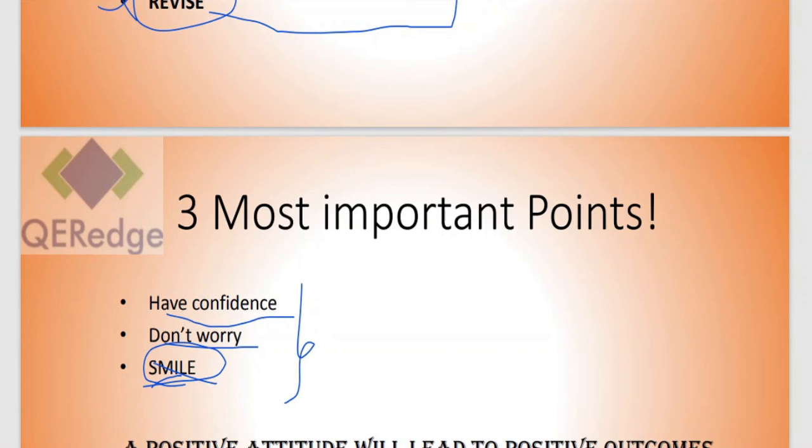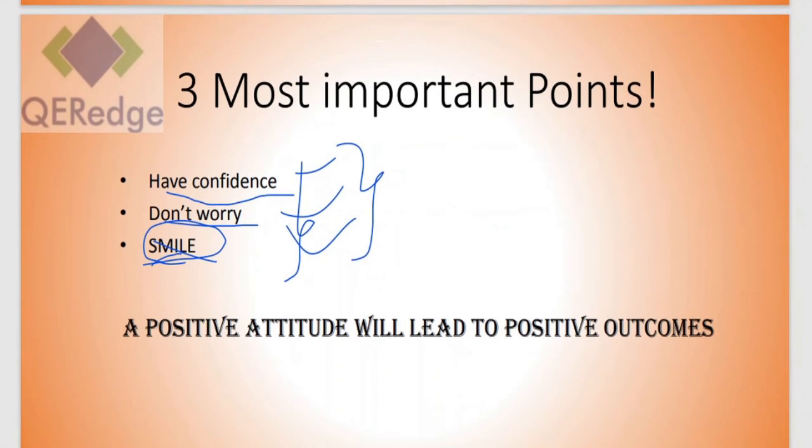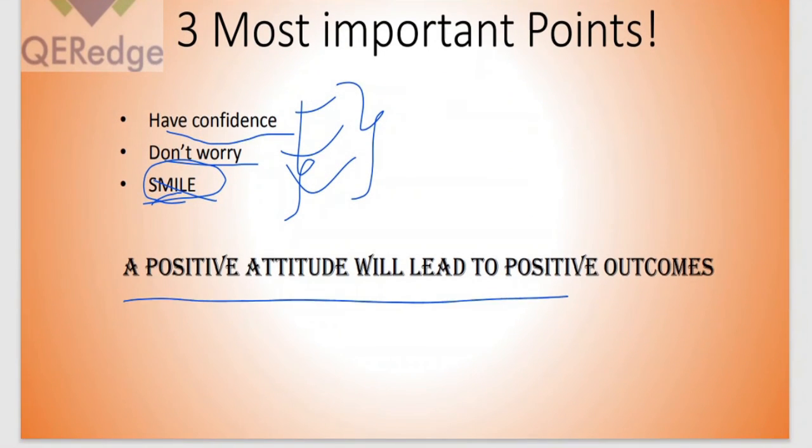It's not a simple go-home motivation thing. It is motivation, but it is also very scientific, because if you have confidence in yourself, you don't worry and you smile, things will come easily to you. When things come easily to you, you will feel less burdened, the load will be less, and you will study effectively. There is a great quote that a positive attitude will lead to positive outcomes.